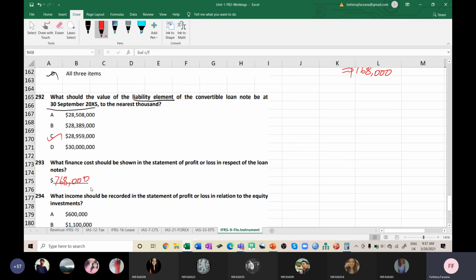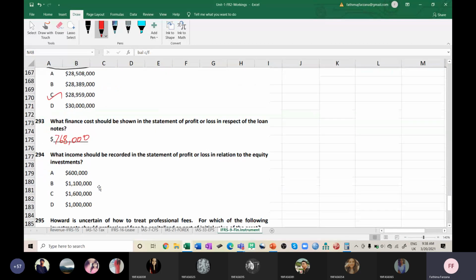Just have a check. I have some doubt in the zeros. I solved it wrongly here in my note. Okay. So it is 9,600,000 into 8%. Yeah, I put 2 zeros extra. Okay, 768,000. Okay, done. Now we come to 294.